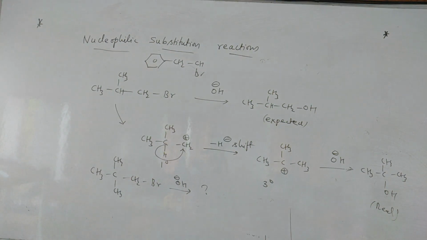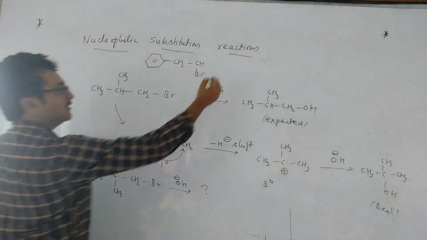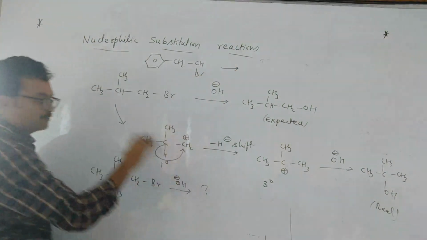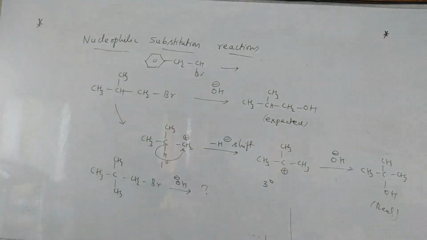Can you see the last bench? So generally these three cases you can remember. That's it: 1, 2, 3. Sometimes ring expansion also takes place. A 5-membered ring will become 6-membered, but that is a very rare scenario. They will ask the rare case. And sometimes ring contraction also takes place.